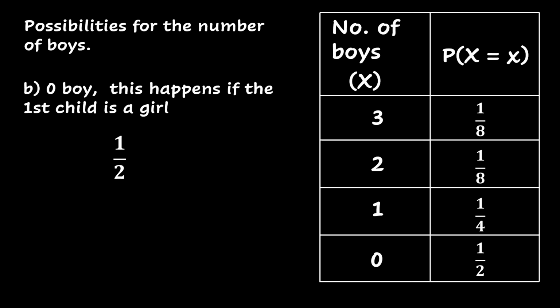Now we are ready to compute the expected number of boys in the family. All we have to do is just multiply every single value of our random variable times its corresponding probability, and then we are going to add all the four products together. We are going to say 3 times 1/8, 2 times 1/8, 1 times 1/4, and 0 times 1/2. And then we are going to add them all together. So here is the way we compute our expected value.